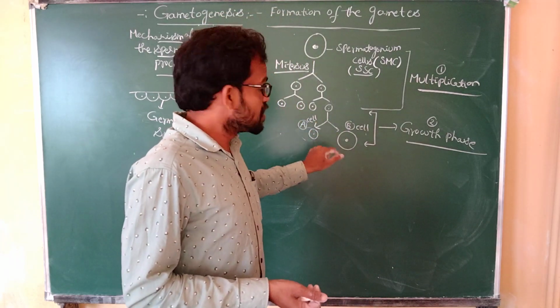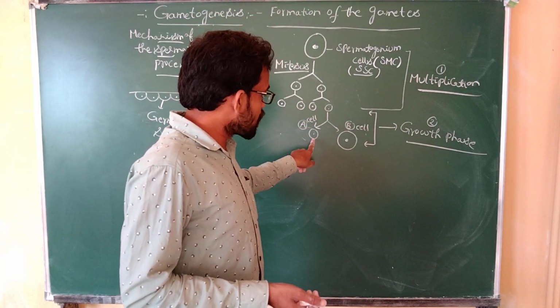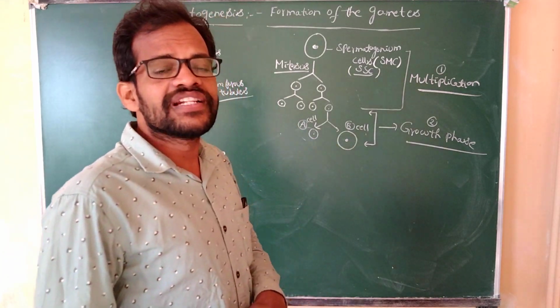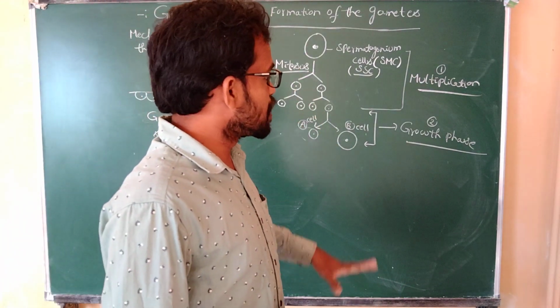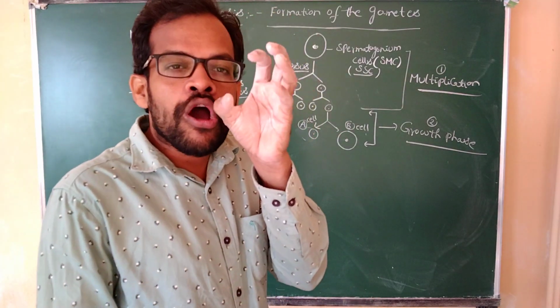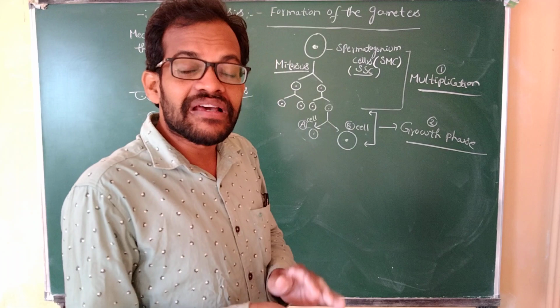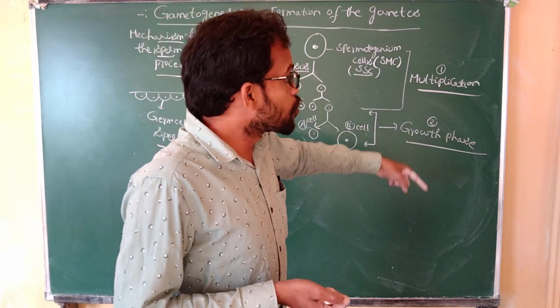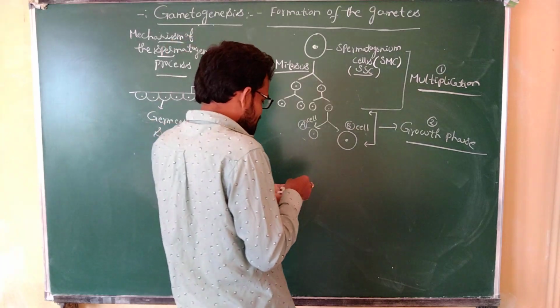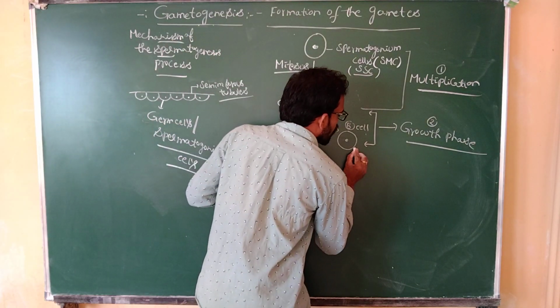This small cell again converts into small cells and large cells. The small cell is the A cell, and the large cell is the B cell. The B cell means increasing size, so small cells convert into large cells. This is the growth phase.